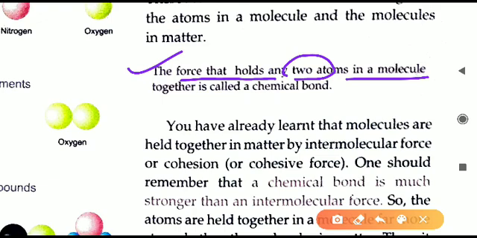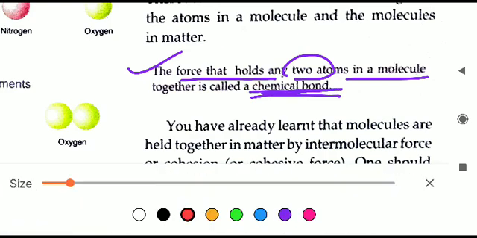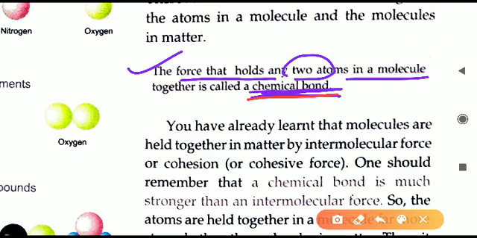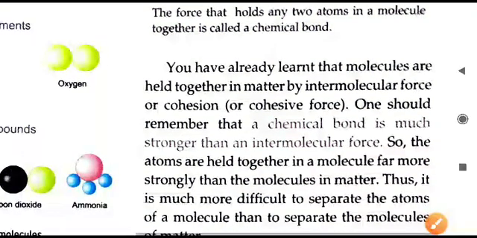A single molecule is made up of different atoms, not only two, more than two also can be there. So different atoms in the molecule are joined together by the force. This force is called a chemical bond. Chemical bond definition you have to learn. What is a chemical bond? It is a force of attraction by which atoms are joined together in a molecule.